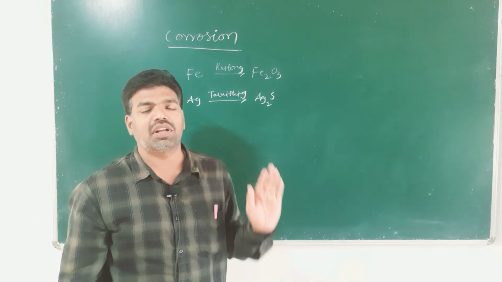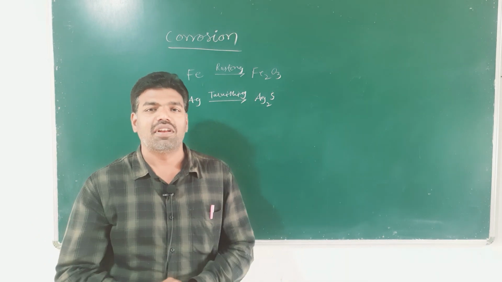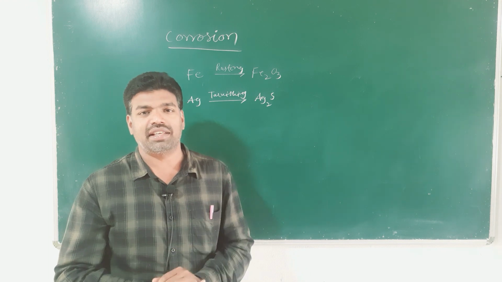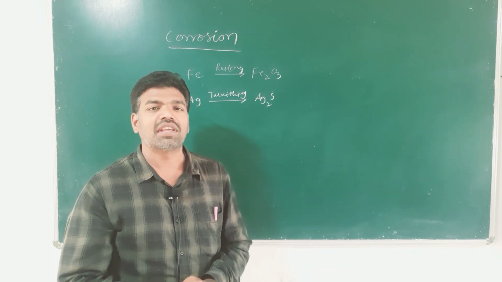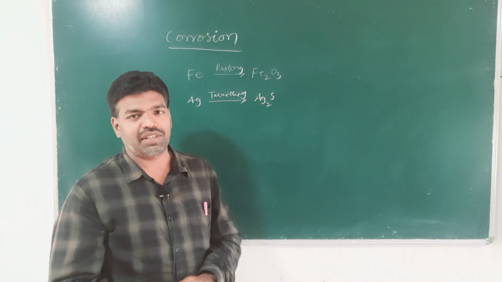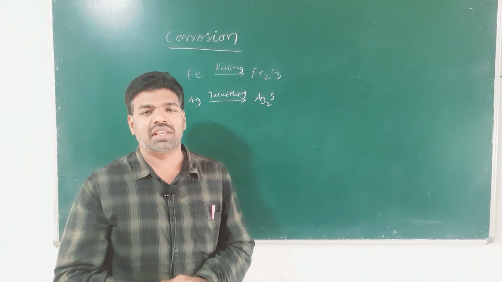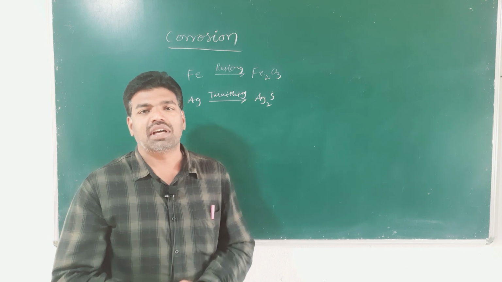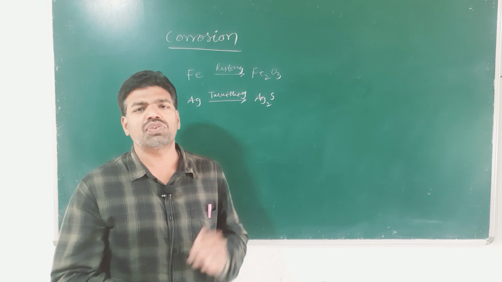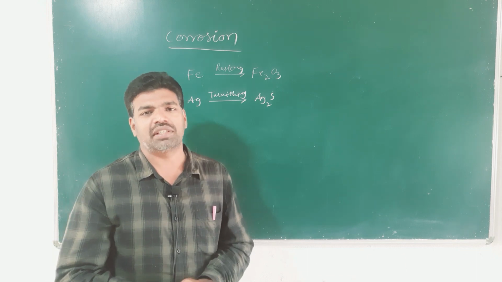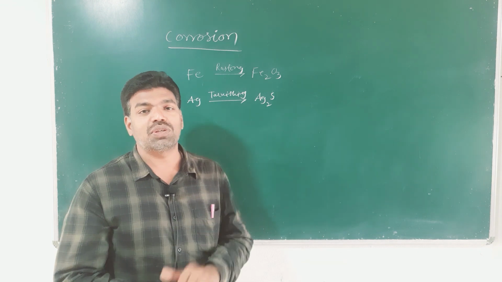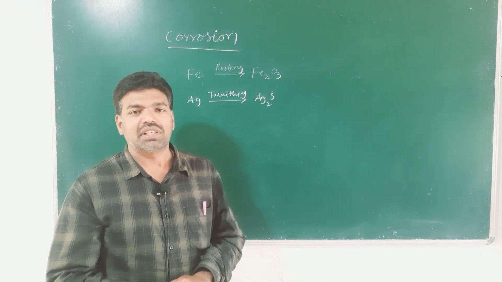Tarnishing is nothing but a loss of lustre, that is loss of glazeness of the compound. Usually we experience this tarnishing in the case of silver ornaments. Our silver ornaments undergo tarnishing, that is, silver converts into silver sulfide.